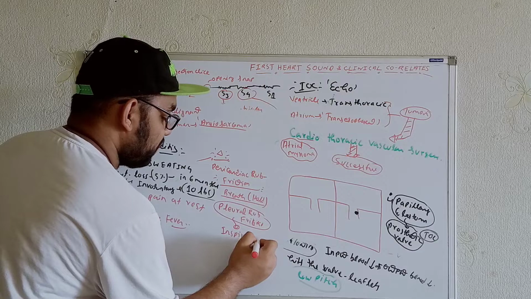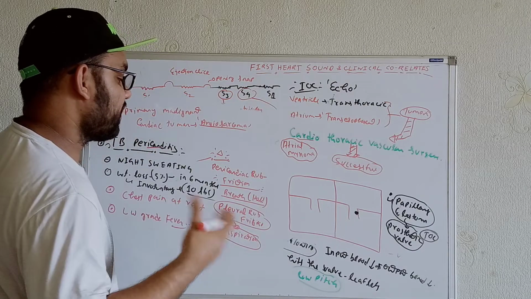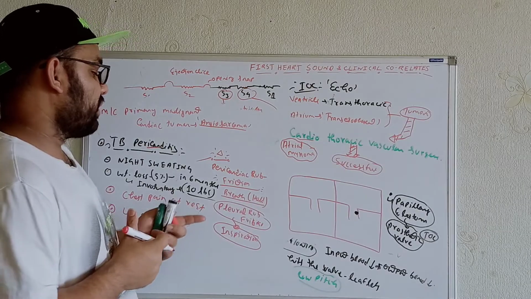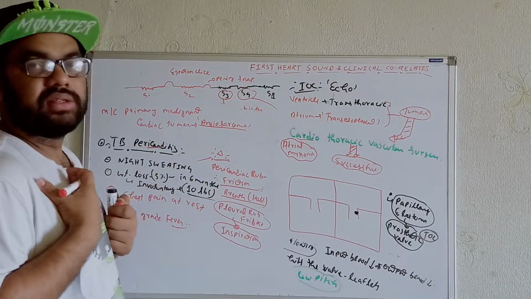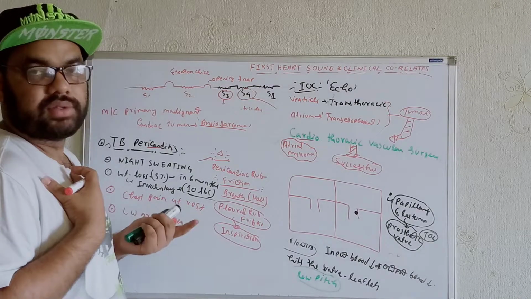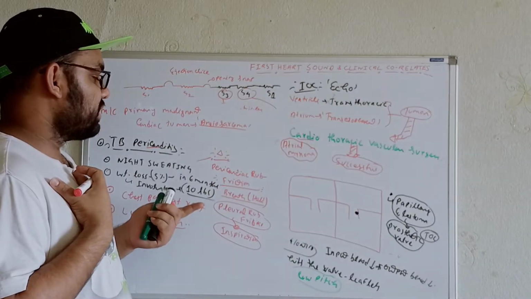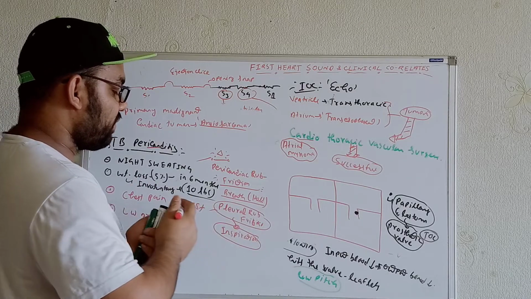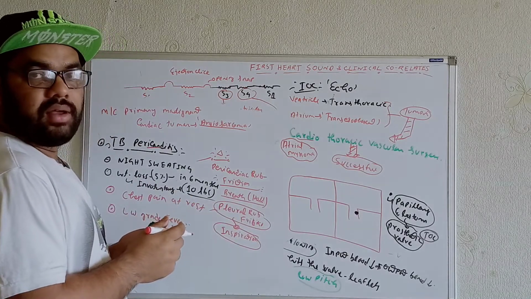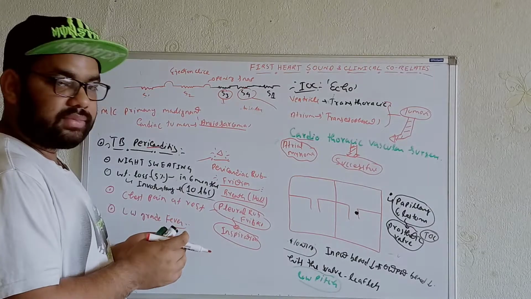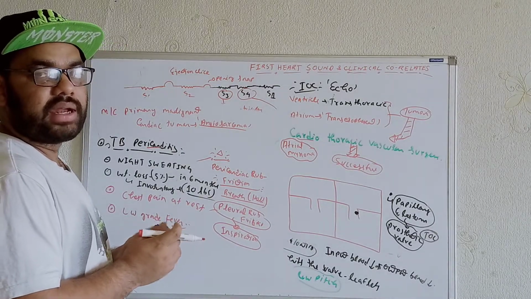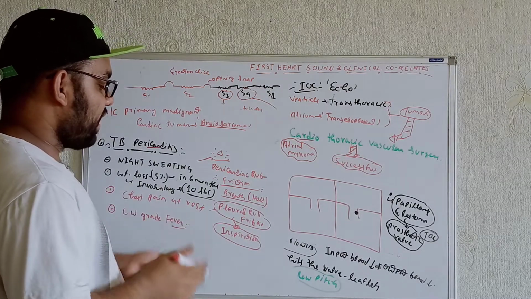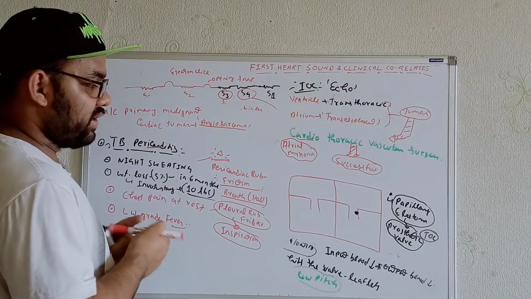We'll get it. So by just doing this, we can differentiate between the pericardial rub friction and the pleural rub friction. In terms of the pericardial rub friction, whenever we ask the individual to hold the breath for a few seconds, after holding the breath we'll see we can still hear the sounds. But with the pleural rub friction, whenever we tell the patient to just hold your breath, we cannot hear any type of sounds. Just like this we can differentiate between the pericardial rub friction and the pleural rub friction.